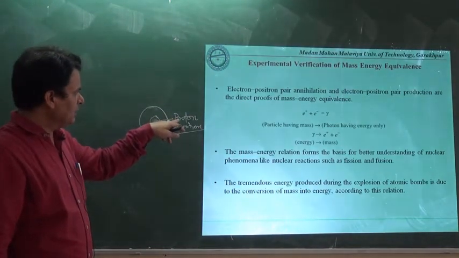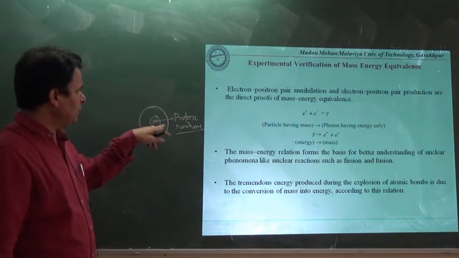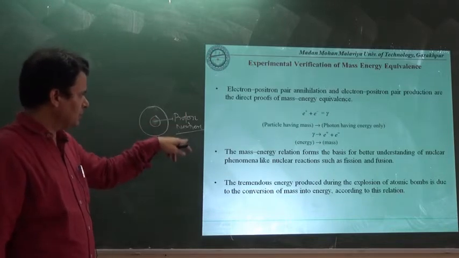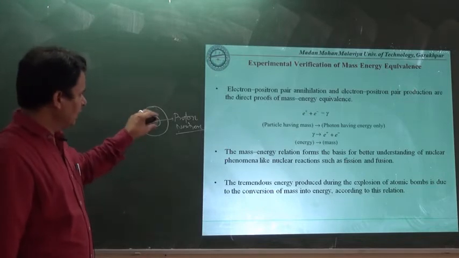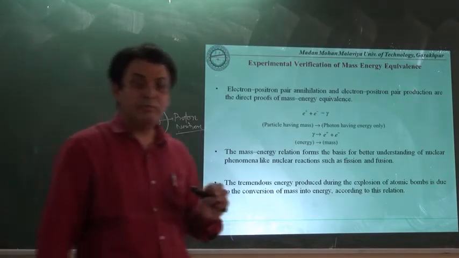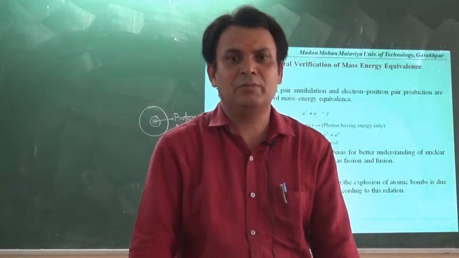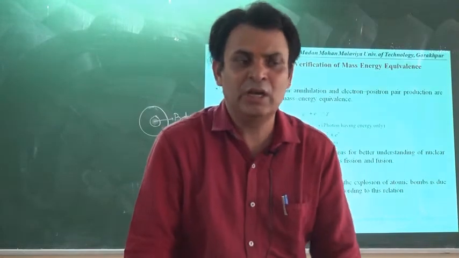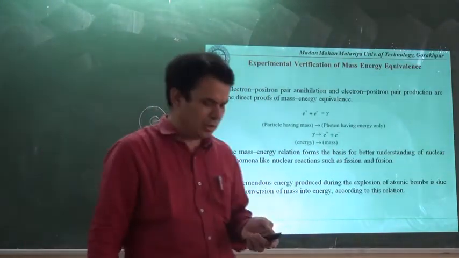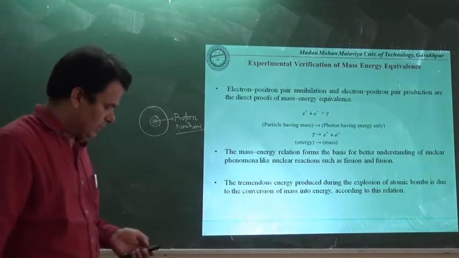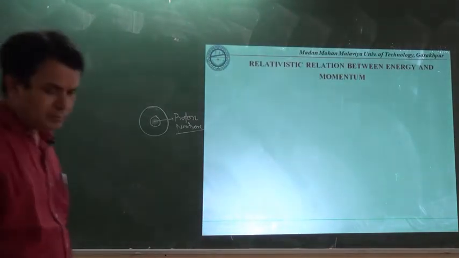Mass defect means that if we count the mass of the individual protons and the mass of the individual neutrons and sum them up, their sum will always be greater than the mass of the nucleus. This difference in mass appears in the form of energy, and that energy is used to bind the protons and neutrons in the nucleus. So this is also one example of mass-energy equivalence.